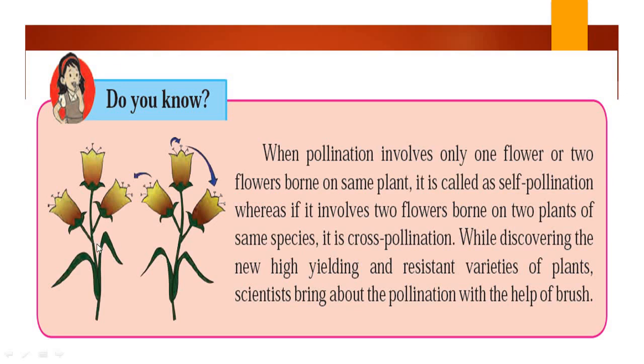Whereas if it involves two flowers borne on two plants of the same species, it is called cross-pollination. For example, the pollen grains from this flower get transferred to the stigma of this flower. Then this is cross-pollination, because the pollen grains of this plant are falling on the female part of another plant. To produce new varieties, scientists bring about this cross-pollination with the help of a brush.